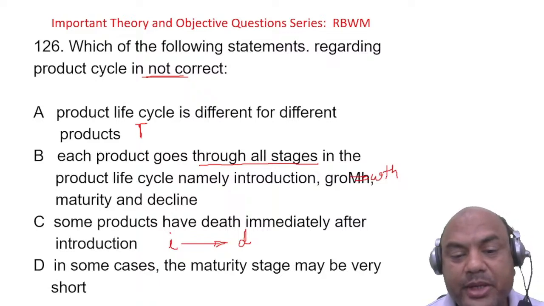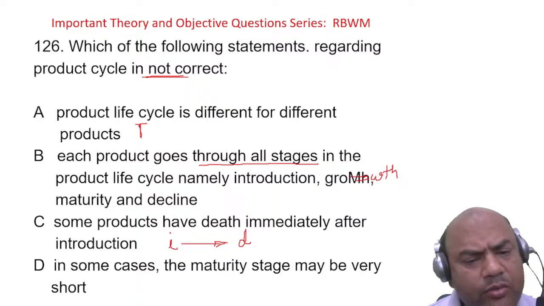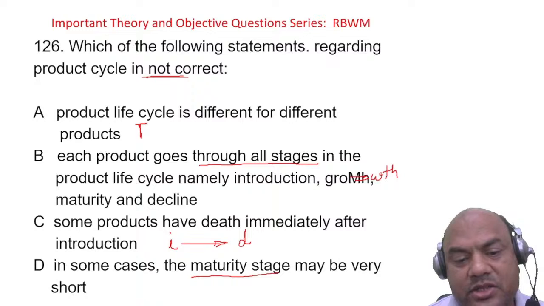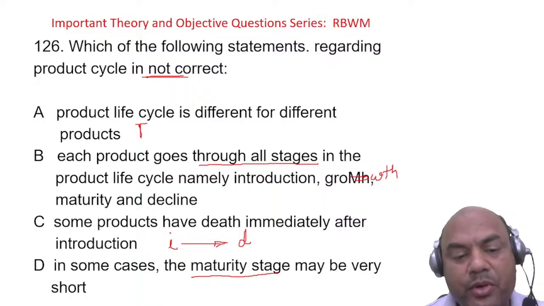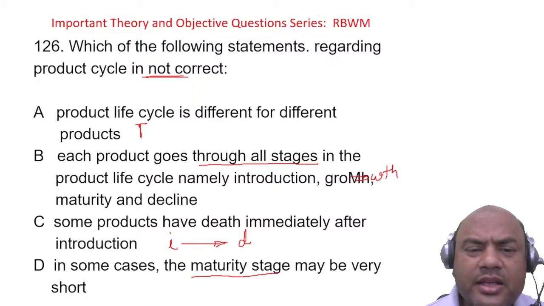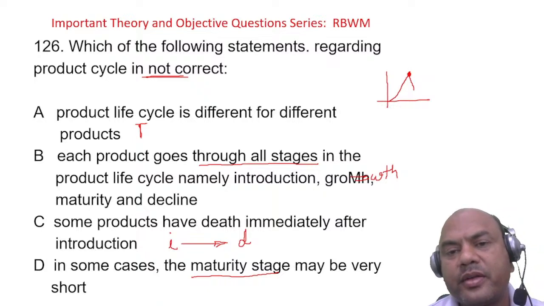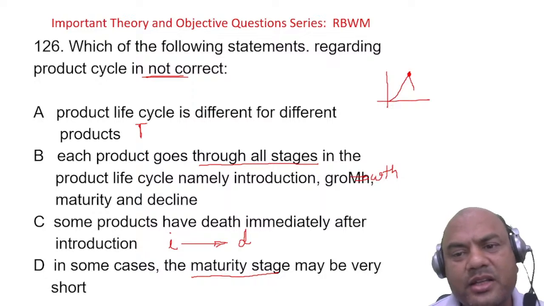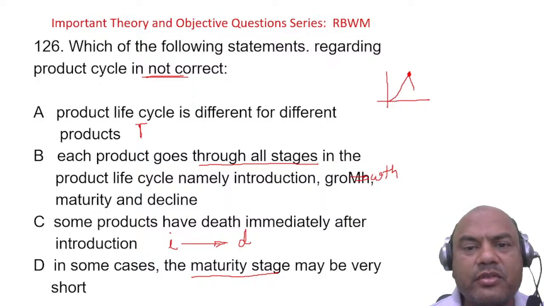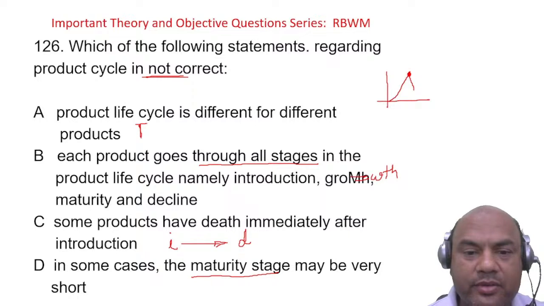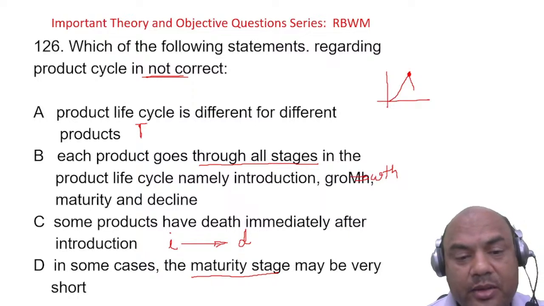In some cases, the maturity stage may be very short. Obviously, maturity stage is short for some products. Some products move like this. The PLC is like this. It will move like this and immediately go down, immediately at a single point. Nowadays, in this present fast age, the maturity is very short.